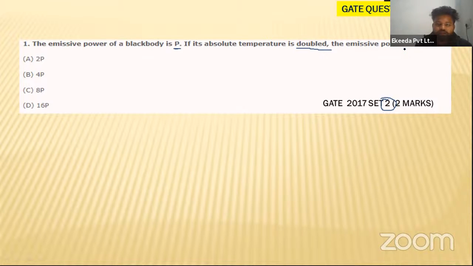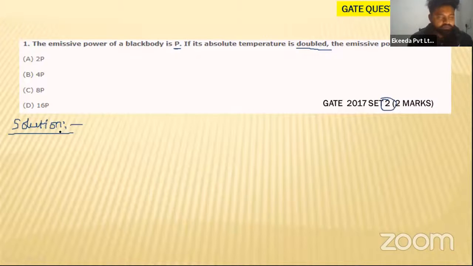The emissive power of the body will become how much, they are asking. So you know what the emissive power is, my dear students. Let us see the solution.